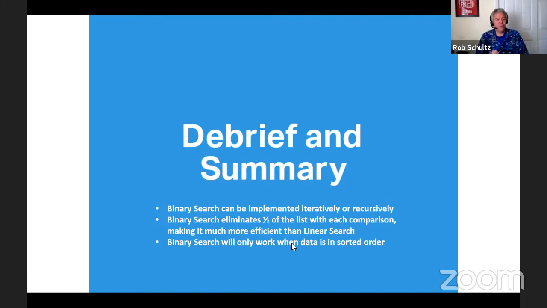So I can't say 100% of the time that binary search is always going to beat linear search. A lot of it kind of depends on the data and what it is we're searching for. And then the last little bullet point here for our debrief and summary: binary search will only work when data is in sorted order. That's our lesson for today.